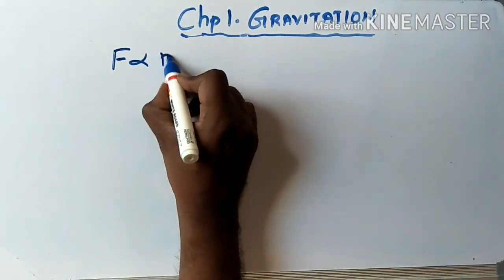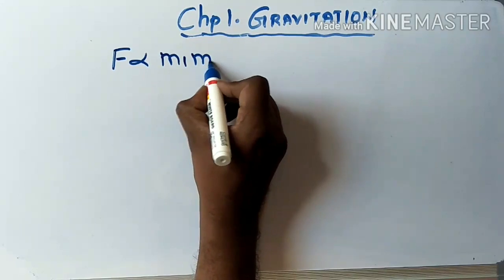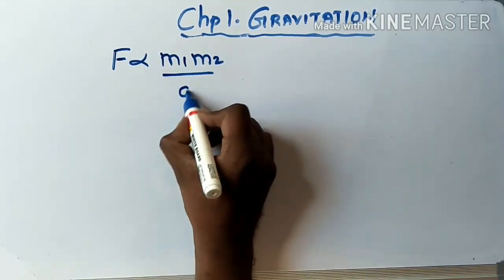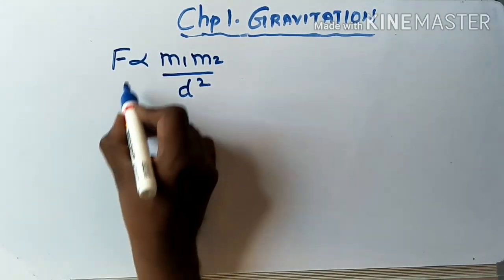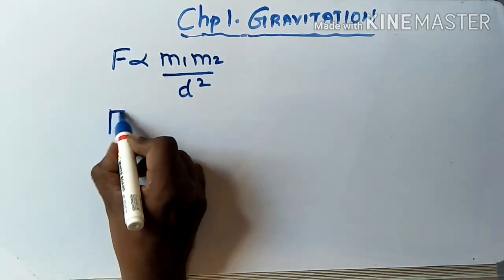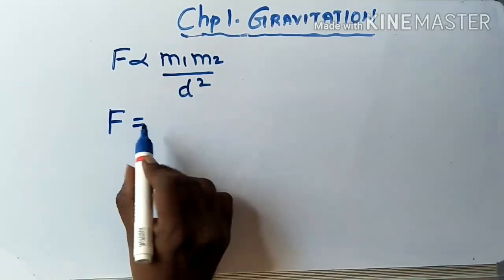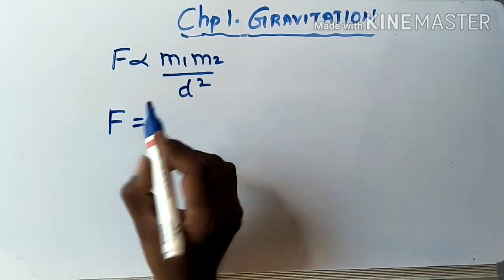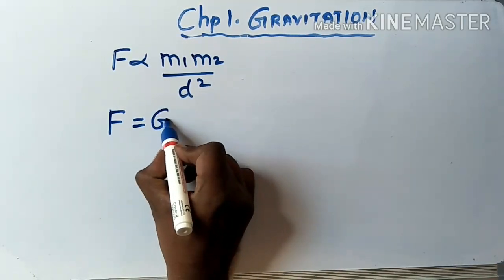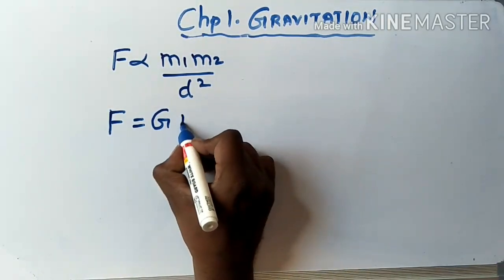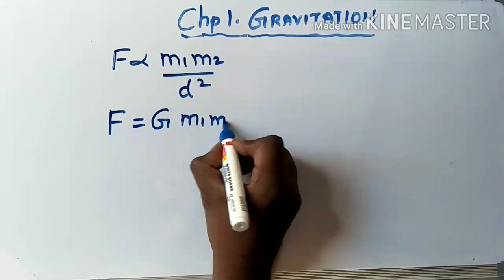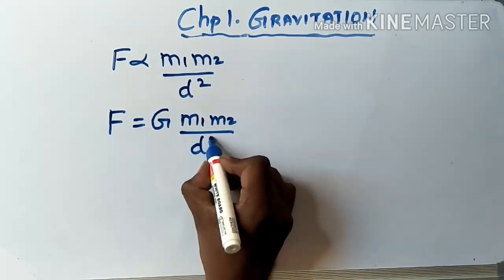F is directly proportional to M1 M2 upon d square. Now if I remove the proportionality sign, I have to put a constant, and I am putting the constant as G. So F is equal to G M1 M2 upon d square.